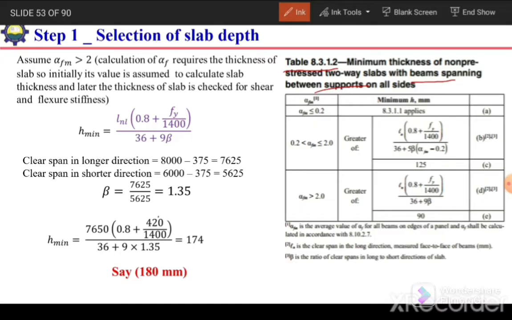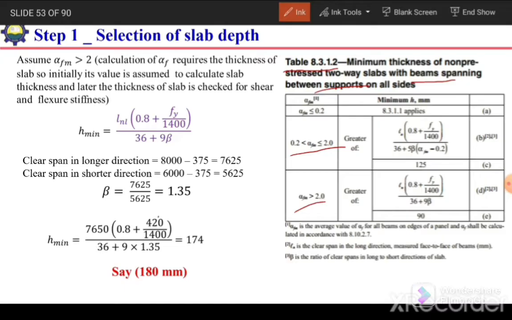According to this table, the value of minimum thickness is based on alpha F. And alpha F, as we have studied in the previous videos, is the ratio of the flexural stiffness of the beam to the flexural stiffness of the slab. At that moment we don't have the thickness of the slab, so we cannot calculate the alpha value. So initially we need to assume some suitable value for alpha F.